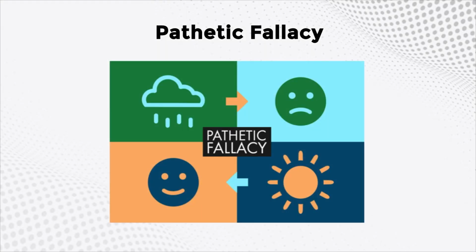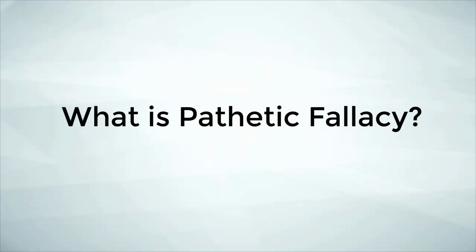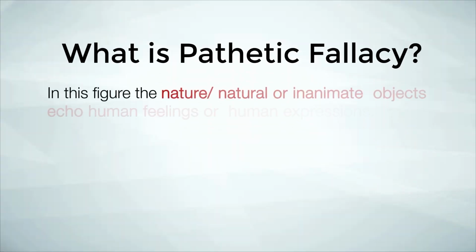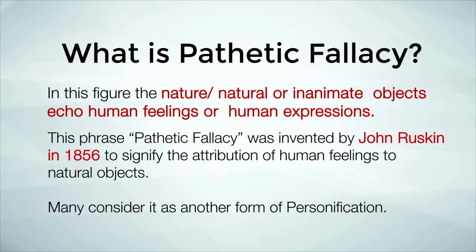Next up, we have a figure of speech called pathetic fallacy. What is pathetic fallacy? This is a figure where natural or inanimate objects echo human feelings or human expressions. This is a kind of subcategory of personification. The term pathetic fallacy was invented by John Ruskin in the year 1856 to signify the attribution of human feelings to natural objects.